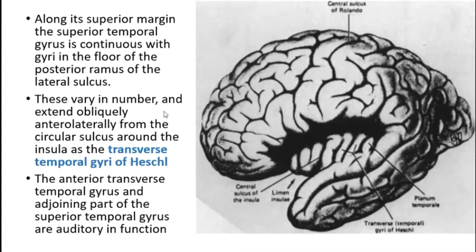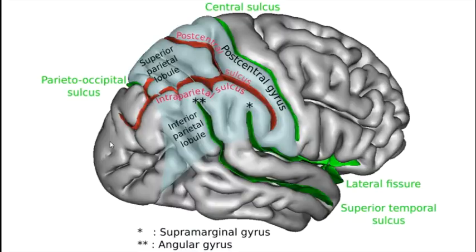These vary in numbers and extend obliquely and anterolaterally from the circular sulcus around the insula as transverse temporal gyri of Heschl. बहुत सारी न्यू टर्म्स यहाँ आई. सबसे पहले तो ये सर्कुलर सल्कस क्या होता है, इसके लिए हमें कुछ स्लाइड्स पीछे जाना होगा.